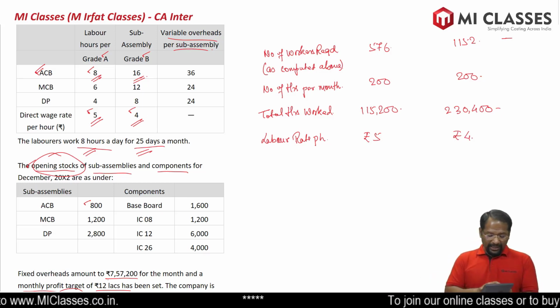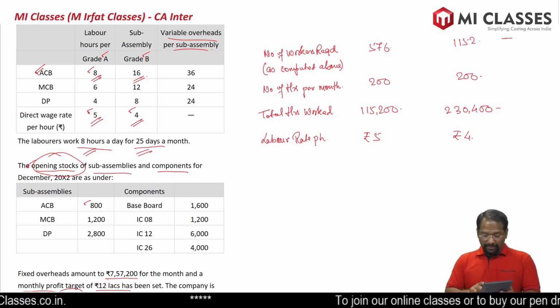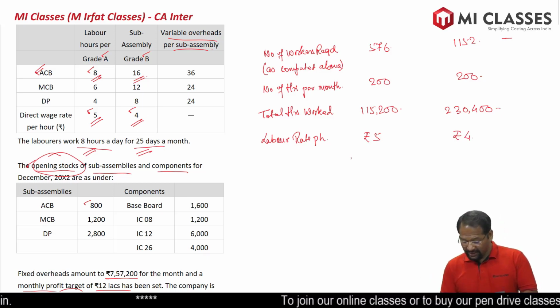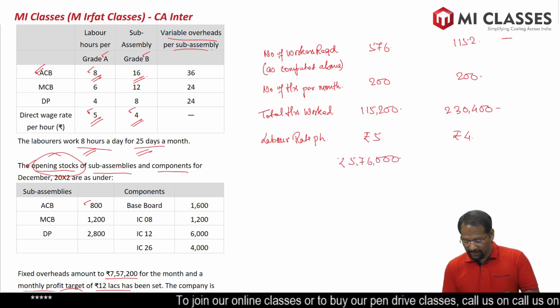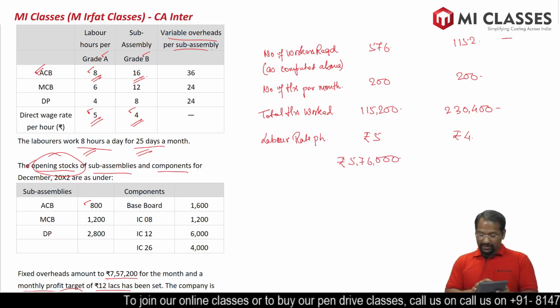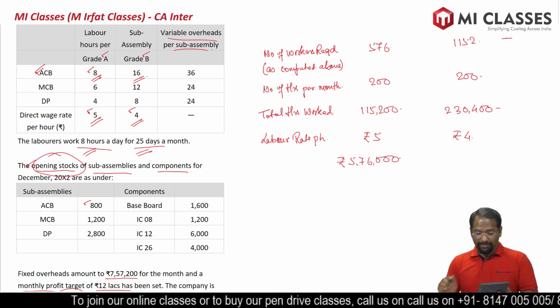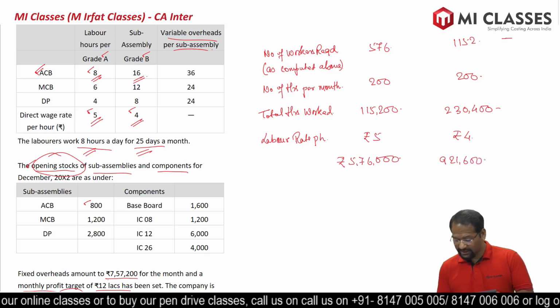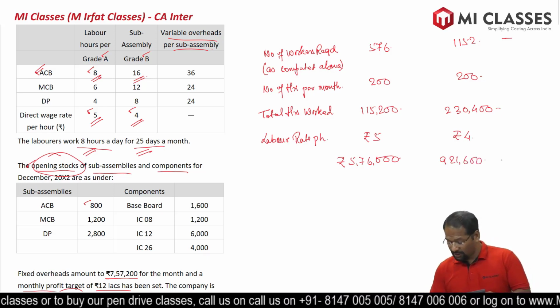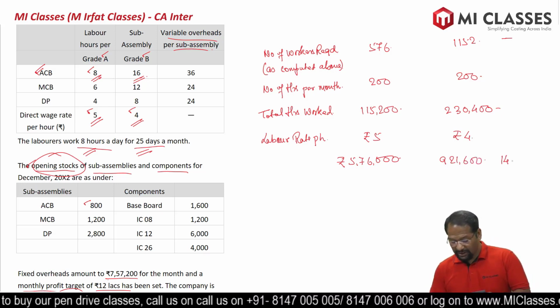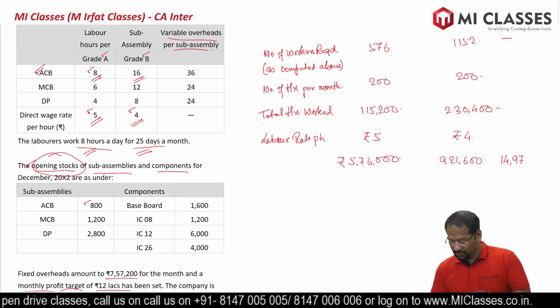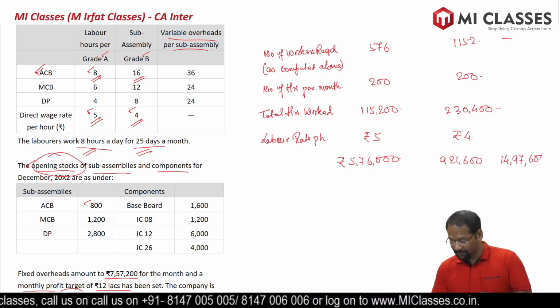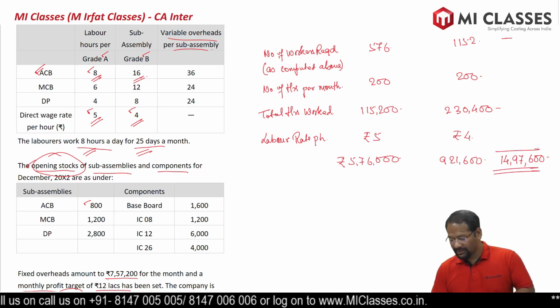Now 1,15,200 multiplied by 5, we get 5,76,000 rupees, and the second one, 2,30,400 multiplied by 4, we get 9,21,600. We can do a total. In total, the total labor budget is going to cost us 14,97,600.